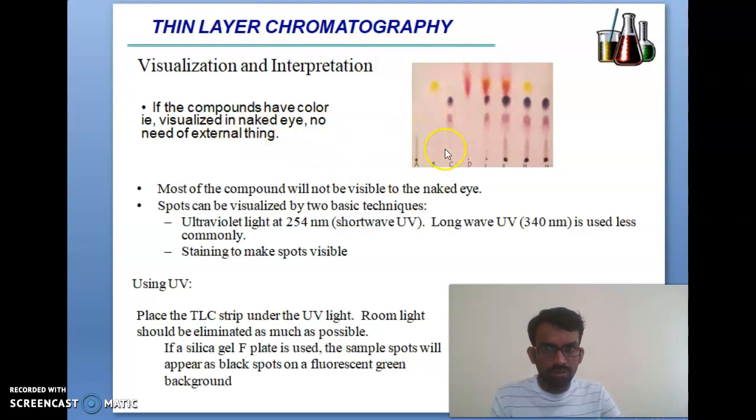Most of the spots will not be visible, so you can use stain materials. Spots can be visualized by two basic techniques. One is ultraviolet light at 254 nanometers, the short wave, and the longer wave at 340 nanometers is also commonly used. Staining also makes the spots visible, along with using UV.